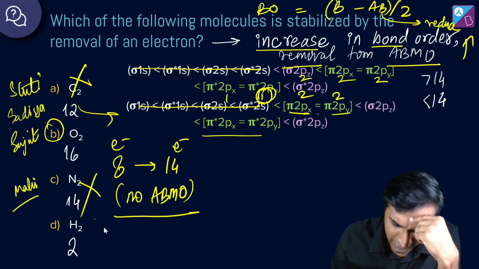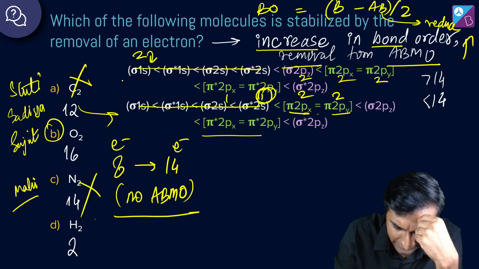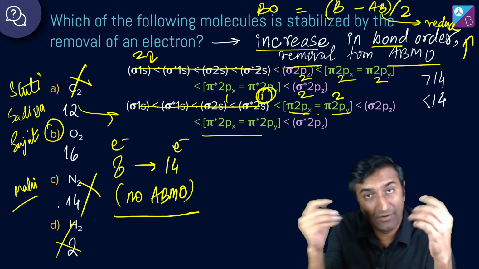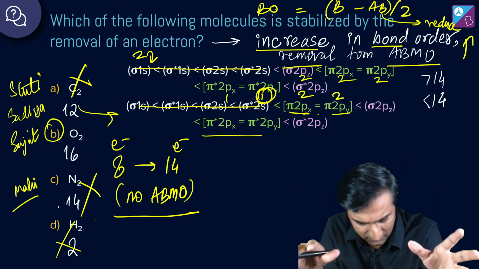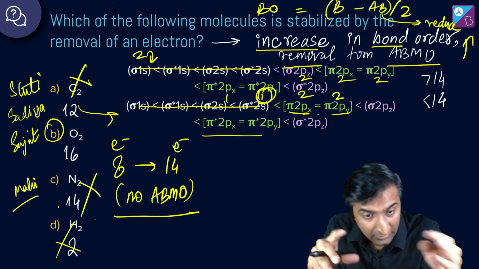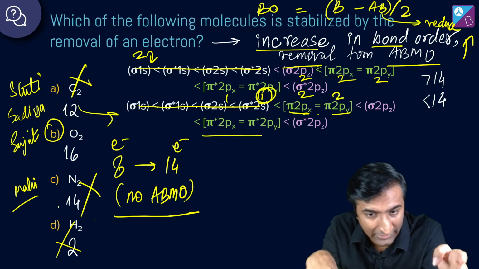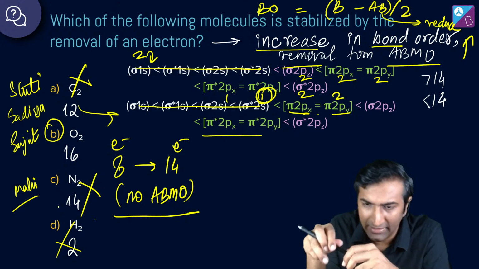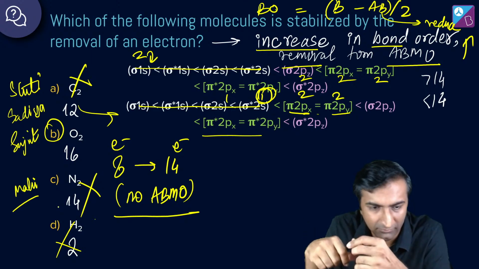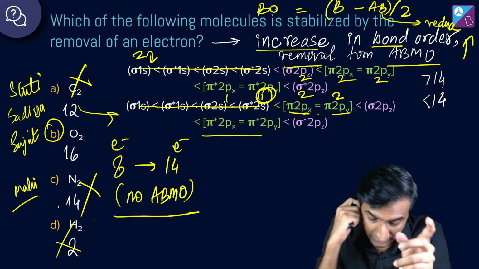And in H2, it is all only in this, so it doesn't make sense. So this is another way to solve it. I am just giving you more ways to solve the same question. Either you use the trick: by removing an electron from O2, the electron count will be near 14. Yes, it becomes 16 to 15, correct. Yes, Sujit, your trick works here.